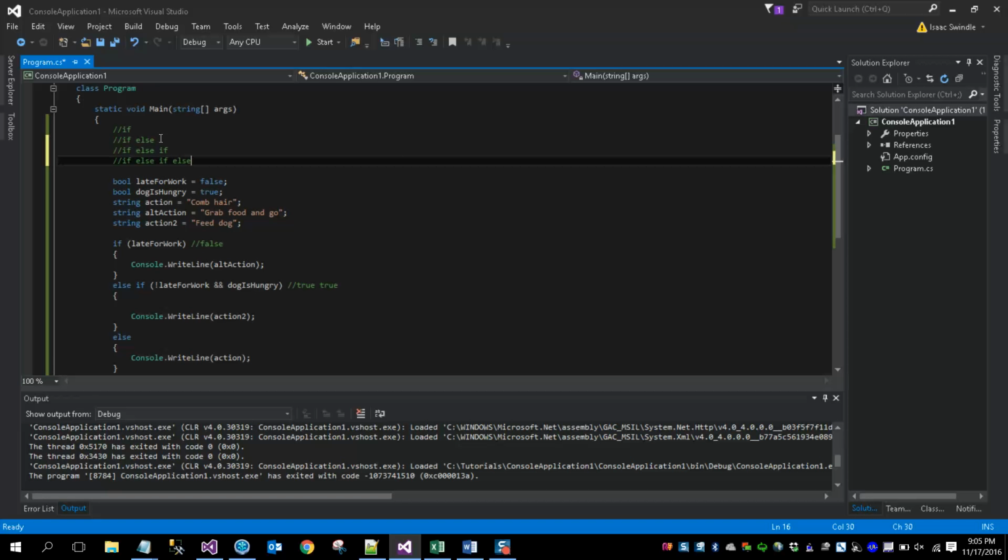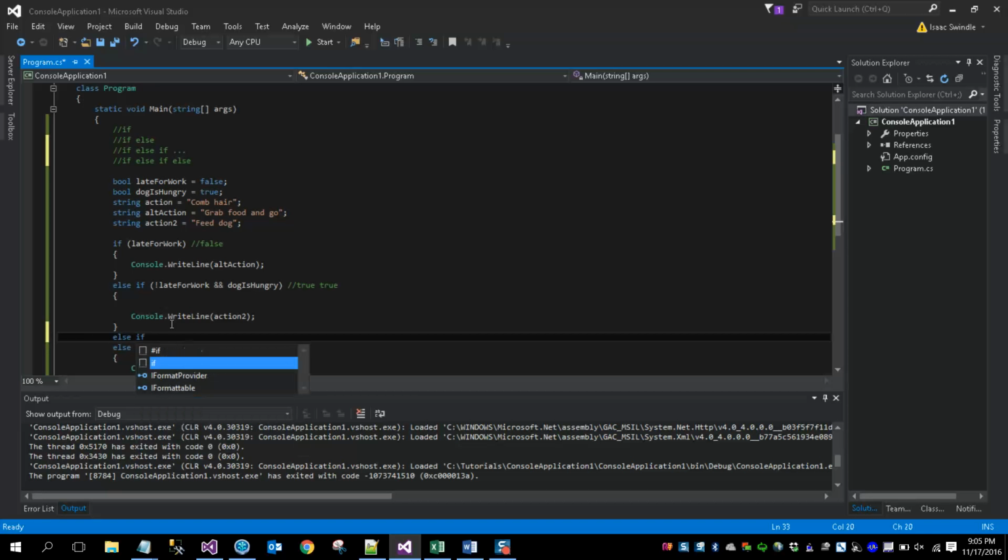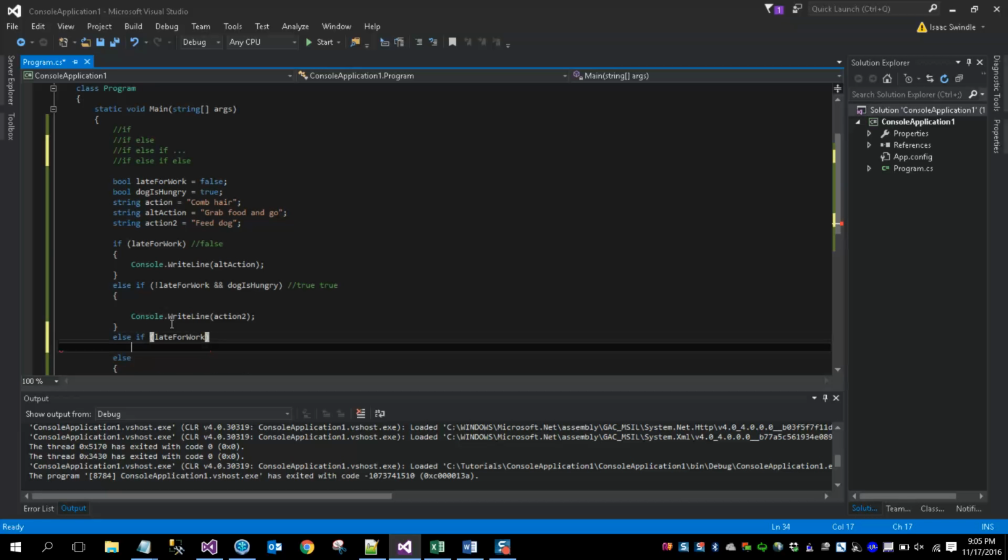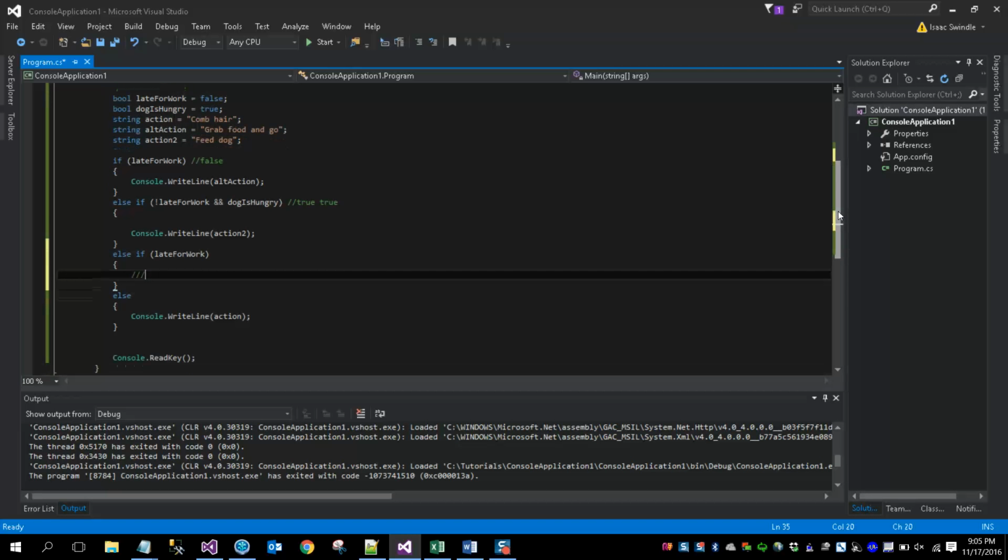So there's a lot of different logic you can build into this. And you can build this else if on multiple conditions, on and on, in multiple ways. So you can chain them together. Else if I'm late for work, then do something. Else if, else if, else if. You can create all these different branches. Now I wouldn't suggest it.